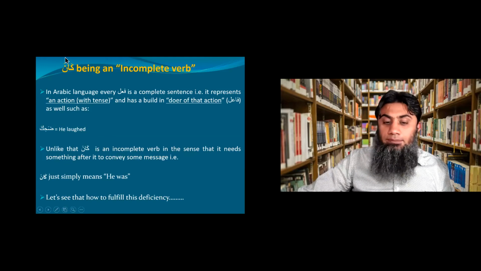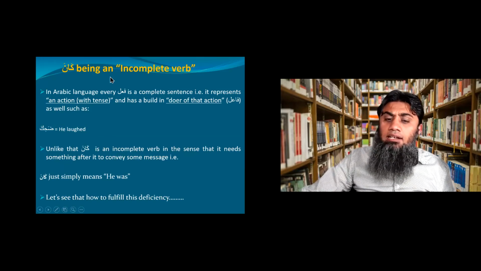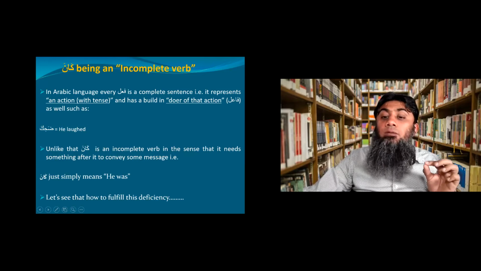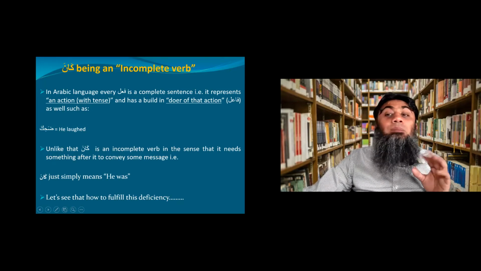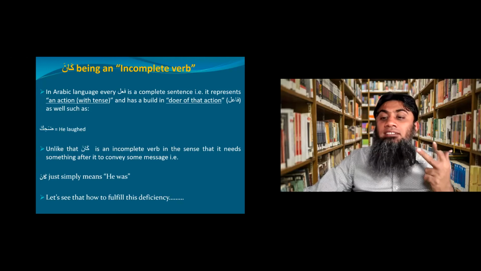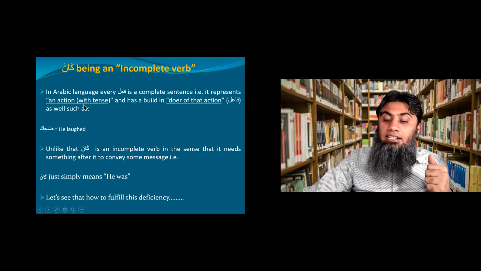First, understand these points. Kana being an incomplete word. Read these points carefully. In Arabic language, every fail is a complete sentence. That is, it represents an action with tense and has a built-in doer of that action. So in Arabic, every fail is a complete sentence. Why? Because every fail has these two things. Number one, it has an action with tense. And secondly, it has a built-in doer or file as well.